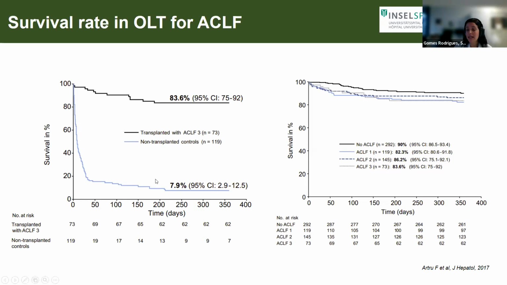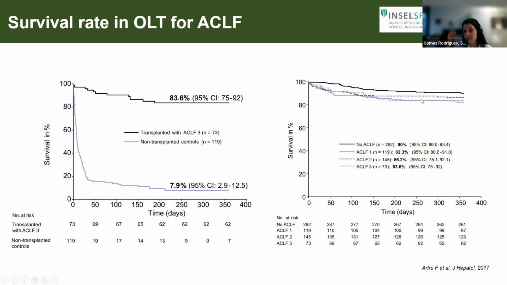Many times, in these patients in the setting of cirrhosis, they present with a syndrome called acute-on-chronic liver failure, which is more or less decompensated liver disease with associated organ failure. This study was published over 6 years ago, and it showed the effect of applying treatment, OLT in this case, for patients with ACLF, where the great majority had alcohol-related liver disease. We see that they clearly survive much more, 84% versus less than 10%, meaning these patients certainly survive even though they are severely ill. Here we're looking at more or less 1 year survival.